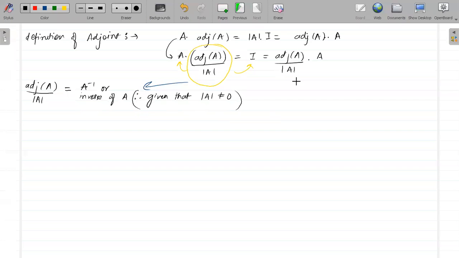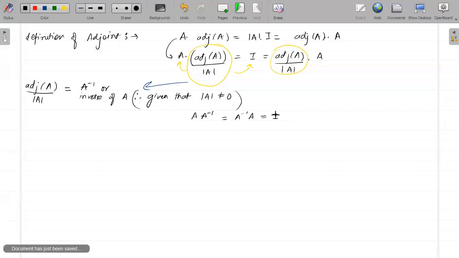This part is okay. First you copy this. And one more thing we can say from here: if this is A inverse, then this will also be A inverse. So we can also write one property, that A times A inverse equals A inverse times A equals identity. Okay, copy this.